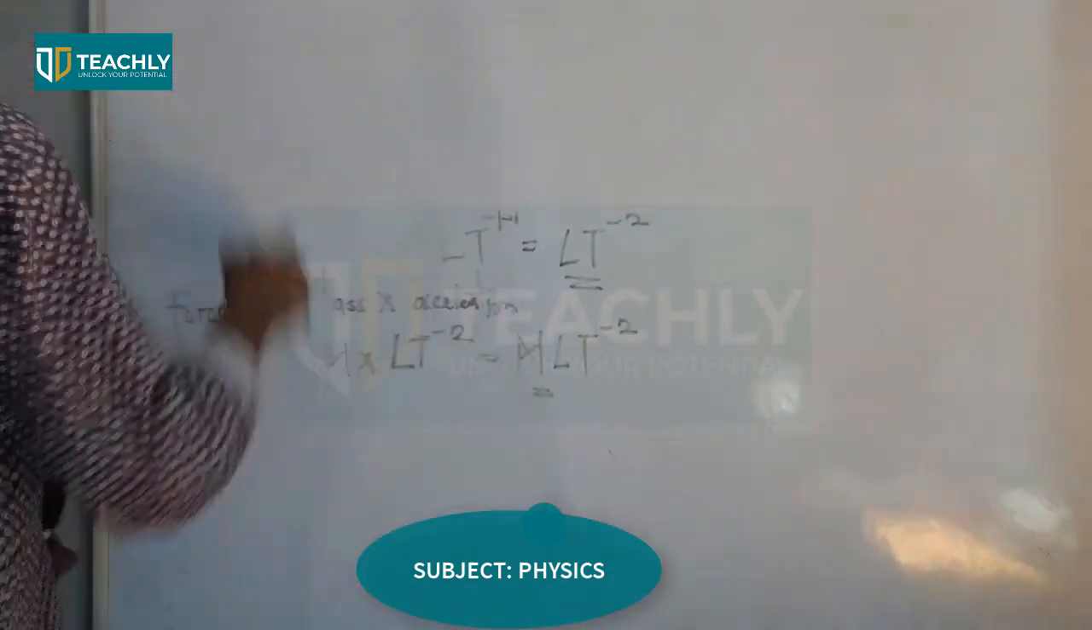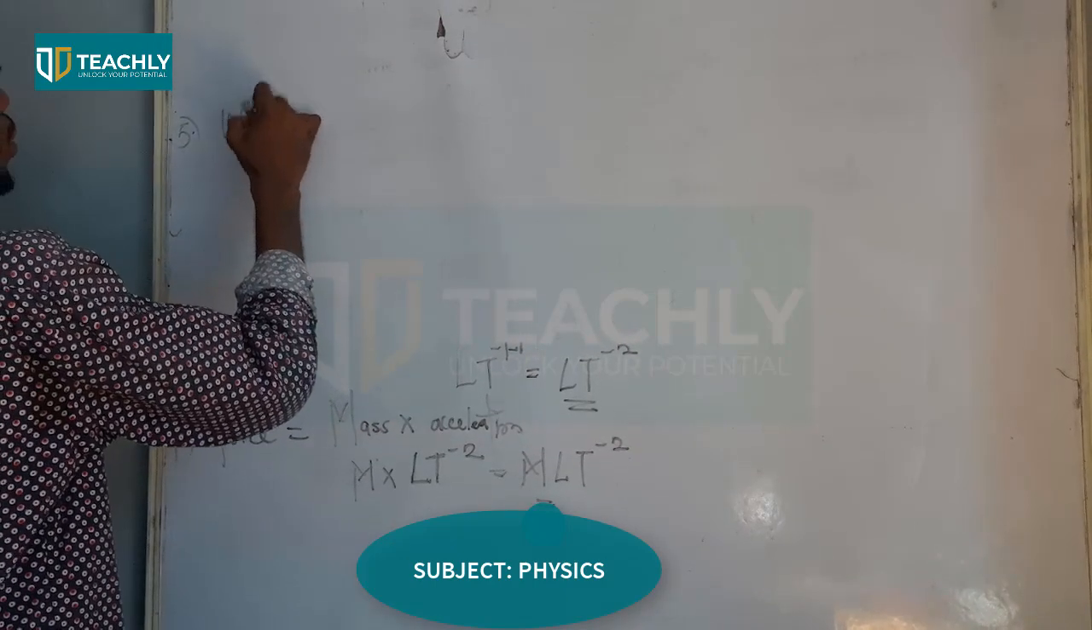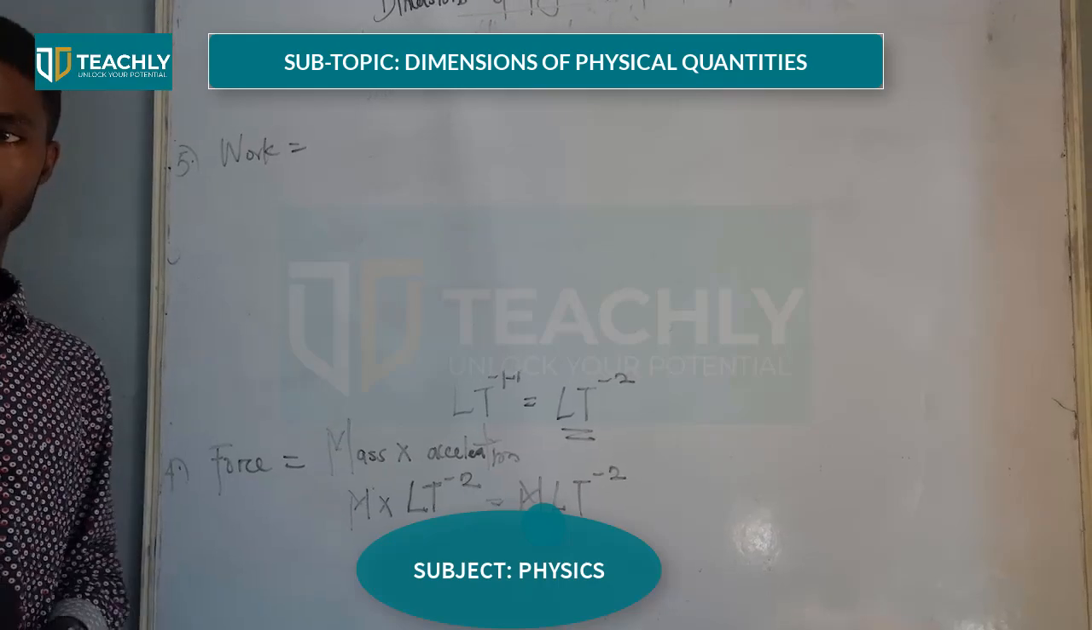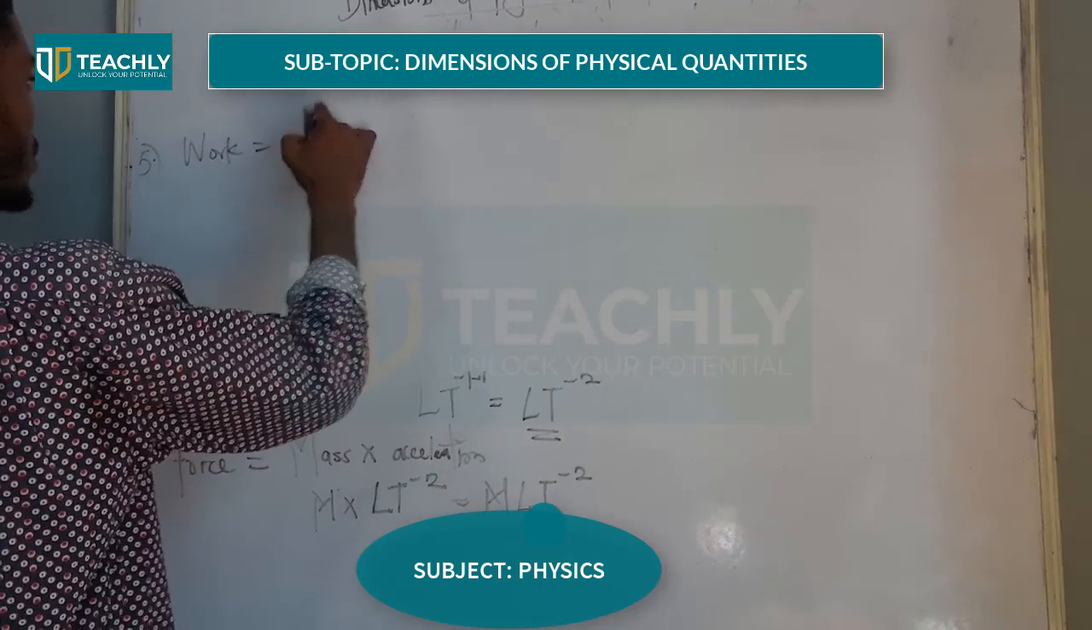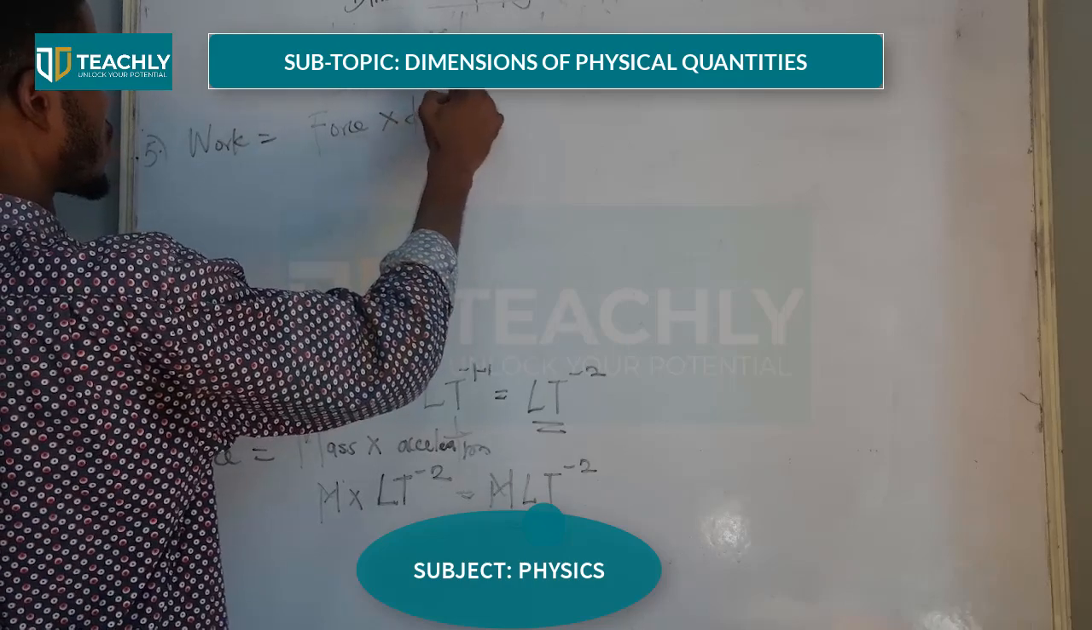So, we have work now, the fifth one we want to look at. And our work is given as what? Force times distance. Force times distance.